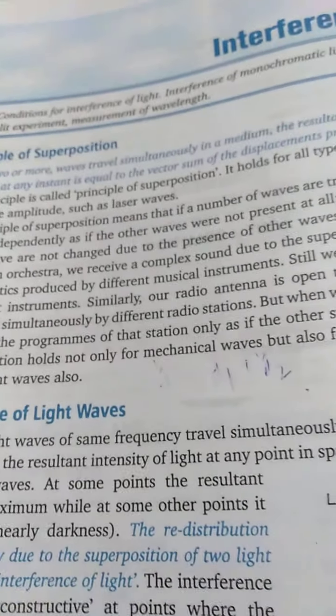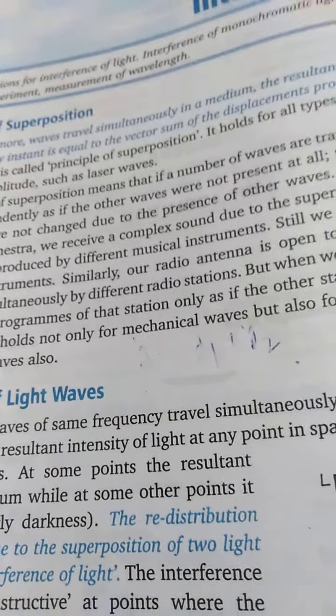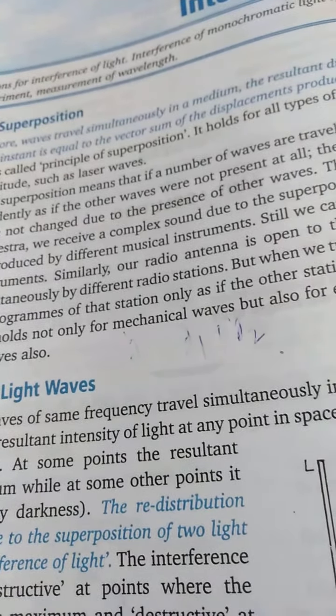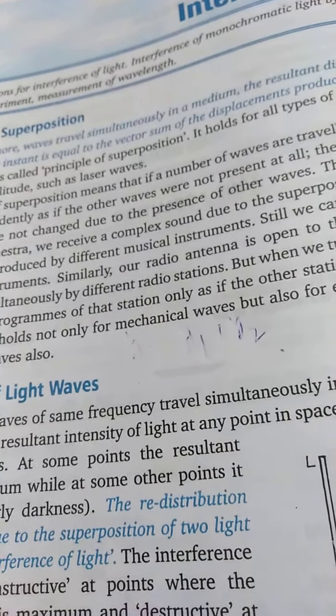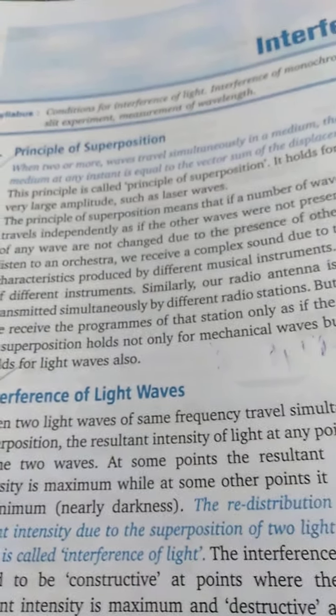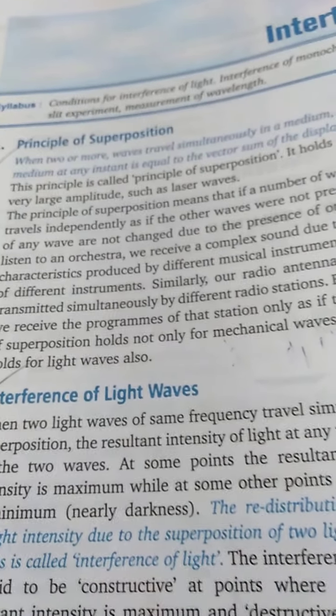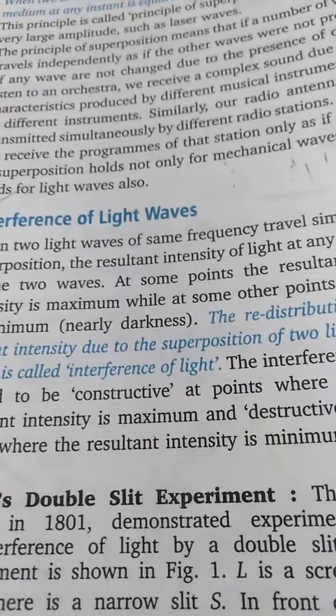It means if we are in any place where there are multiple waves, then the presence or absence of one wave does not affect the other wave. Every wave propagates as if there is no other wave, and there is no mixing, but there is superposition of waves. Is that clear? So now let us come to the next topic, that is the interference of waves.